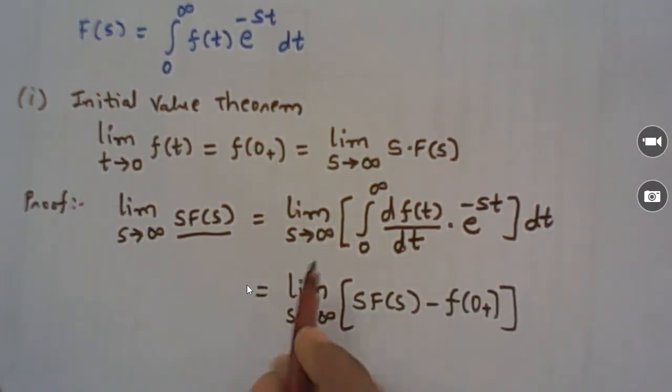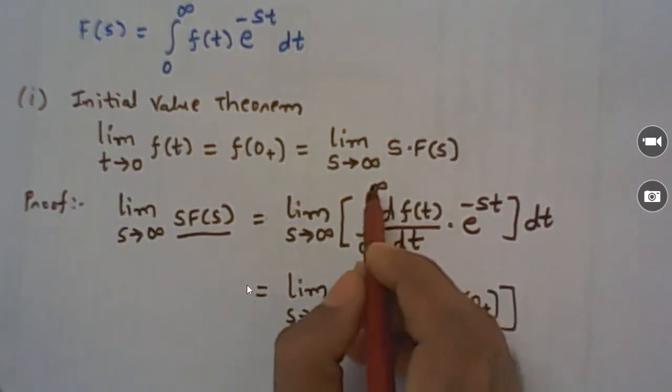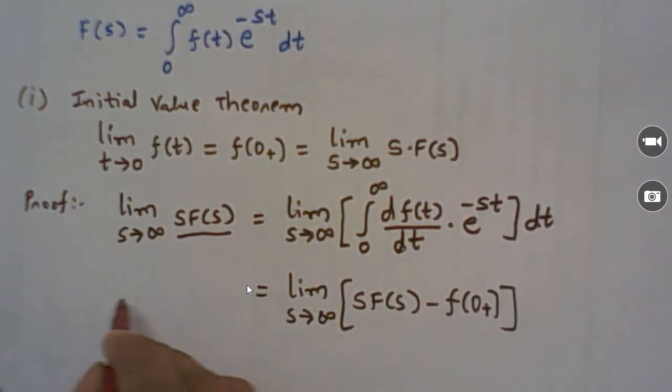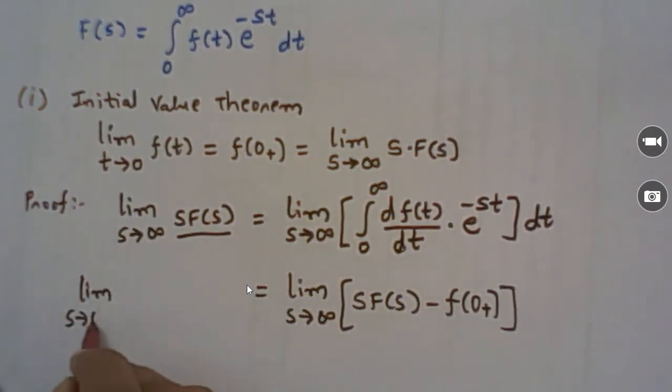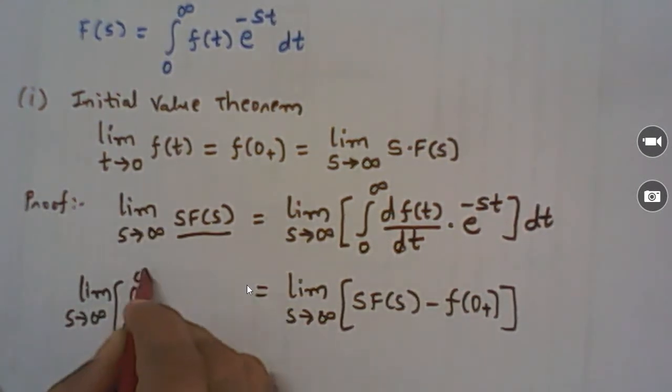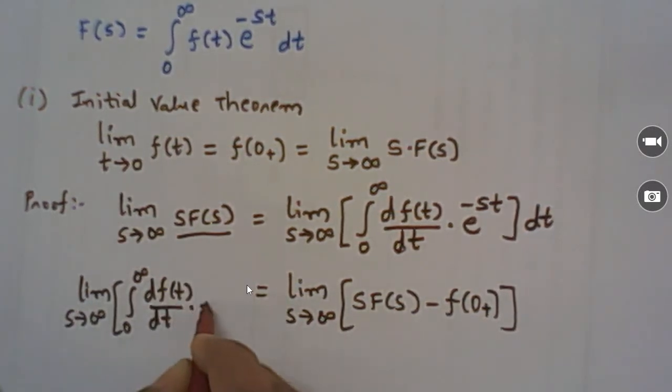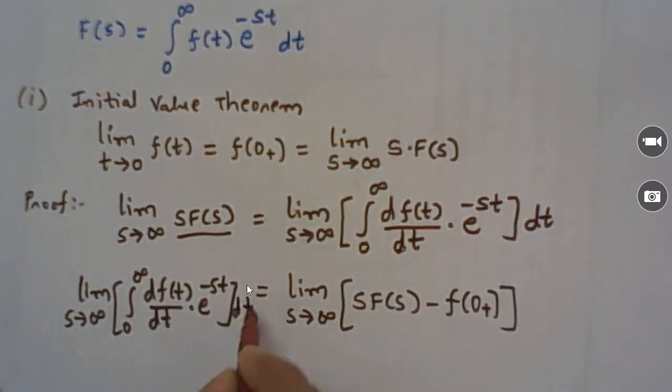So let me put s tends to infinity in this derivative term. It is nothing but limit s tends to infinity of integral 0 to infinity of d f of t by dt into e raised to minus st dt.